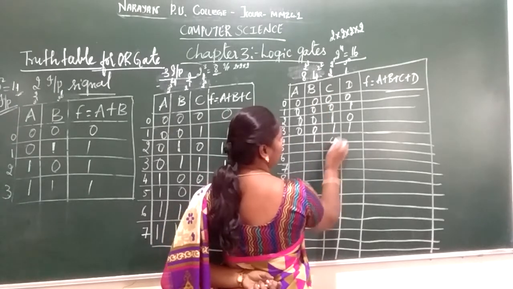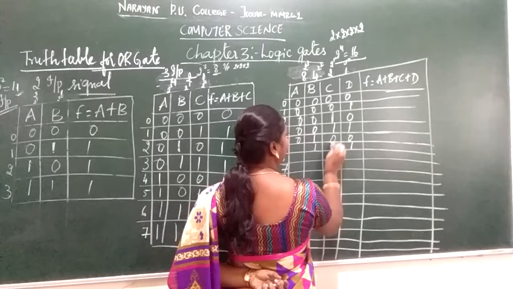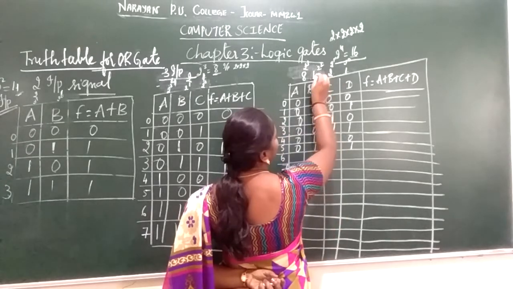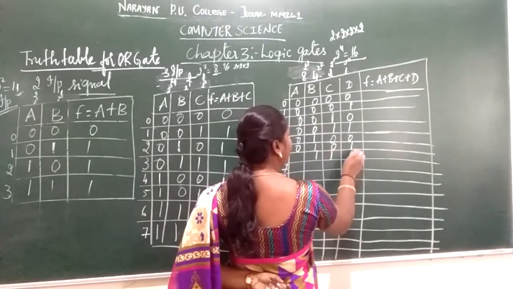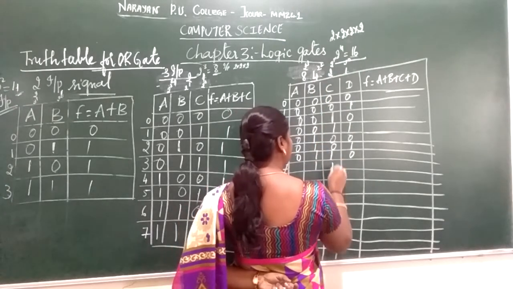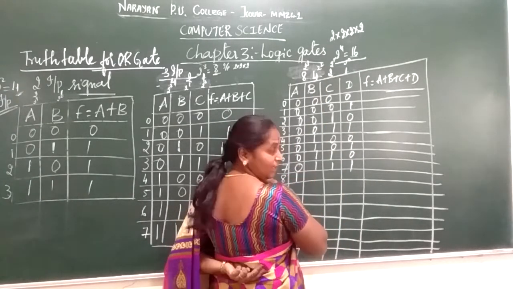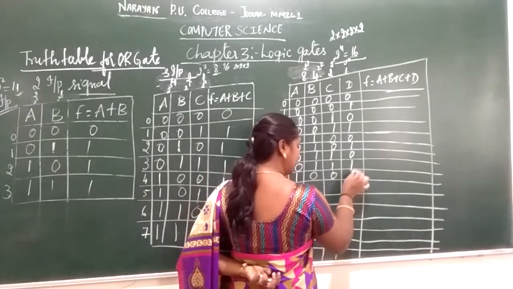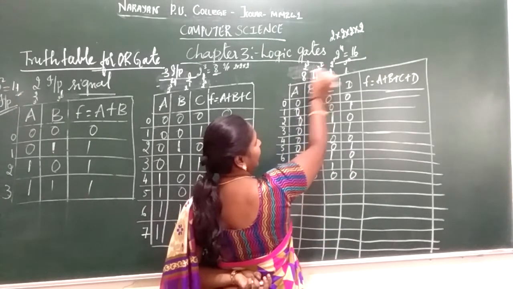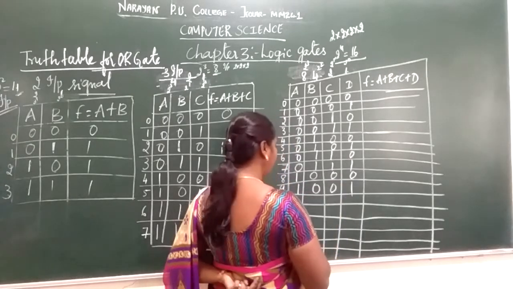4, 4, 1, the remaining place is 0. 5, 4 plus 1, the remaining place is 0. 6, 4 plus 2, the remaining place is 0. 7, 4 plus 2 plus 1, the remaining place is 0. 8, in place of 8, place 1, the remaining place is 0. 9, 8 plus 1, the remaining place is 0.